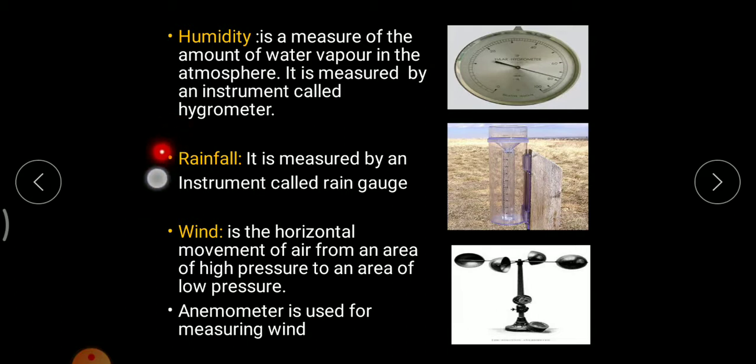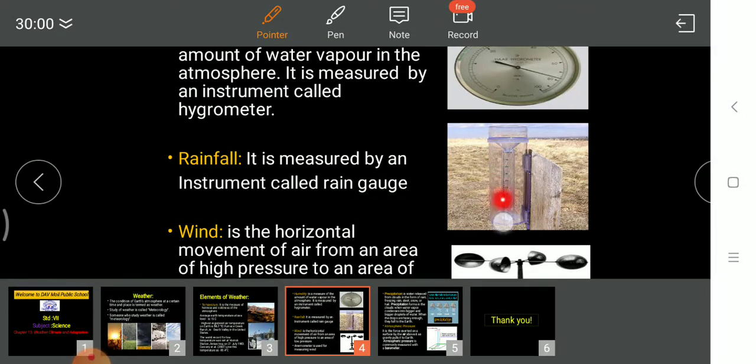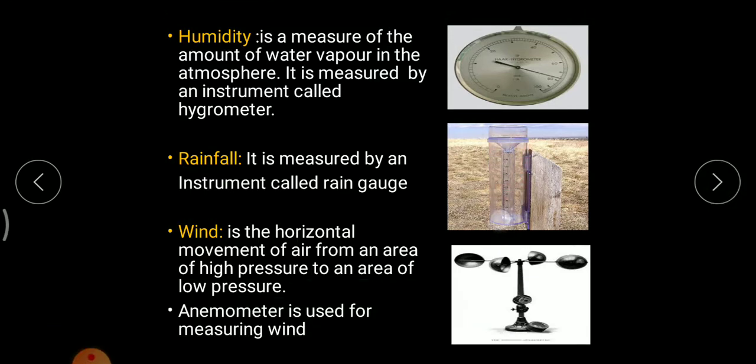The third element of weather is rainfall. As you can see, this is an instrument from which rainfall is measured. This instrument is known as a rain gauge. This instrument collects water and a measuring scale is located over here from which one can measure the amount of rainfall.